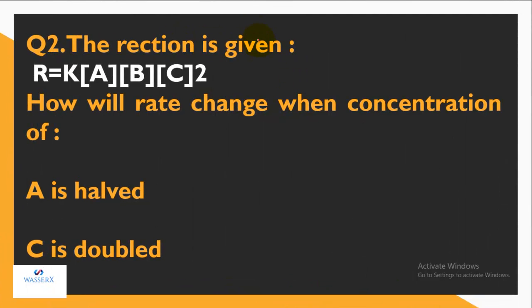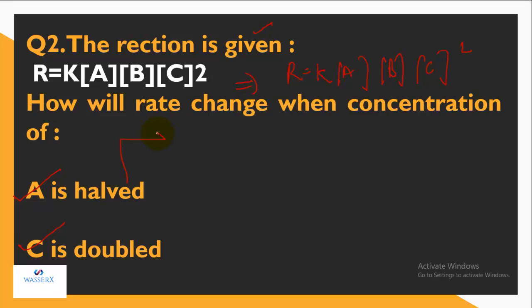Another question is that for a reaction, we have a rate expression given. That is R is equal to K, concentration of A, concentration of B, concentration of C raised to power 2. So according to the law of mass action, rate is expressed like this. The question is, how will the rate change when the concentration of A is halved or C is doubled? So we'll be solving individually for both cases.